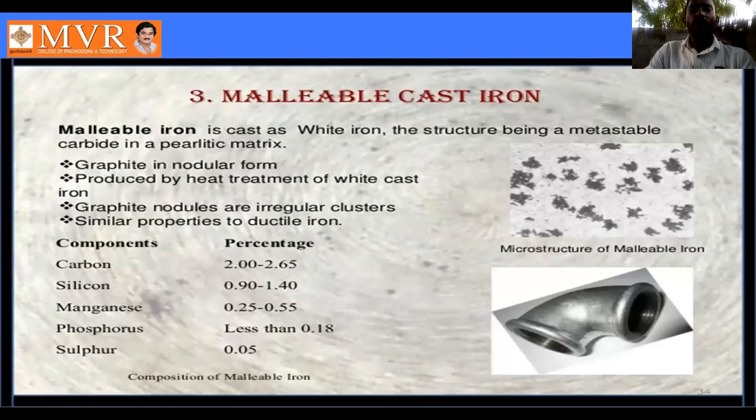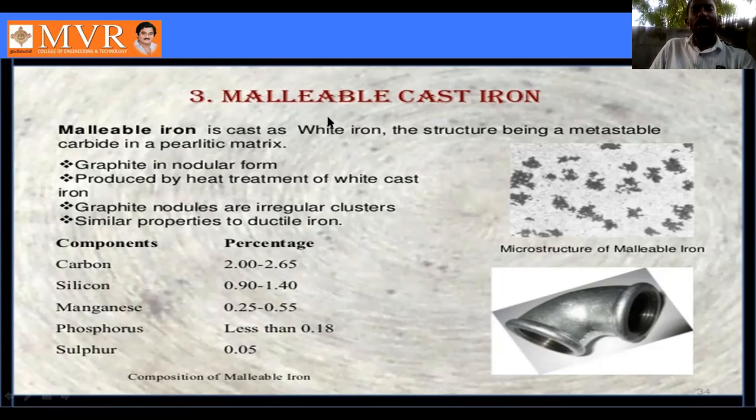So next one is malleable cast iron. The third one is malleable cast iron. Malleable cast iron is a cast white iron. The structure is metastable carbide in a pearlitic matrix. Our previous one was a graphite matrix, and here it is a pearlitic matrix form. In this malleable iron, the graphite is in nodular form, produced by heat treatment of white